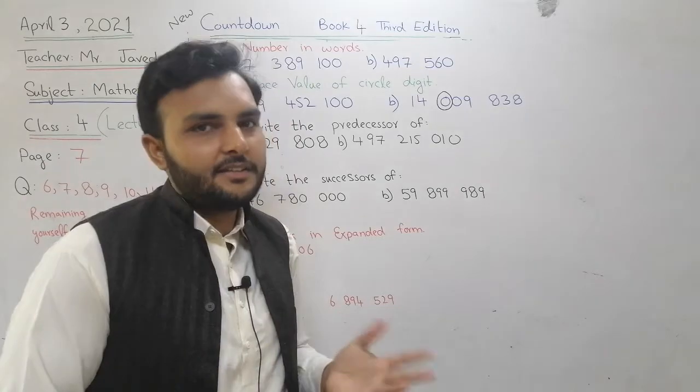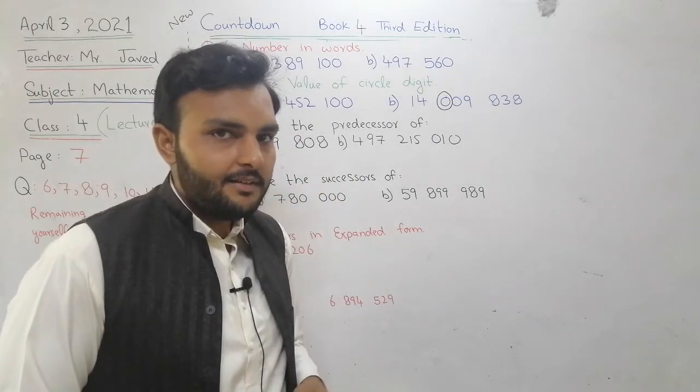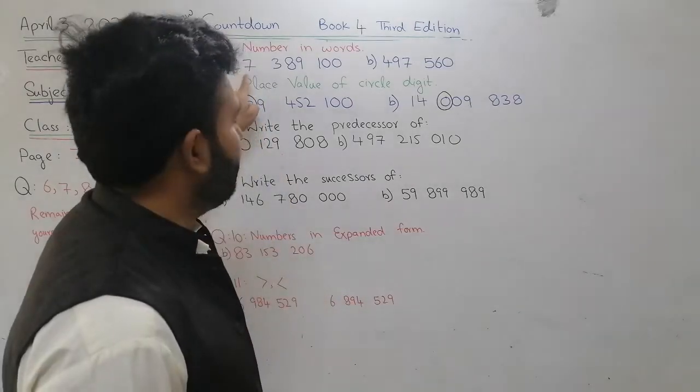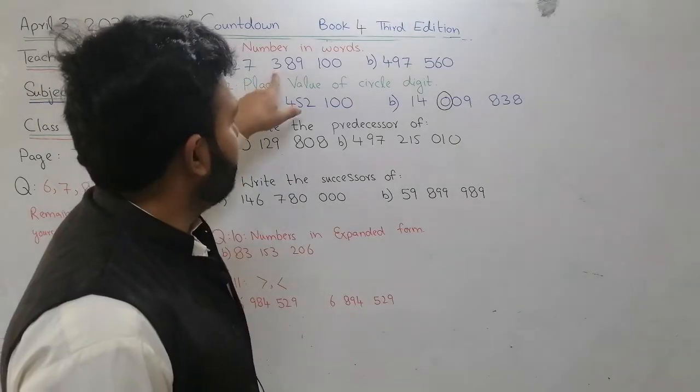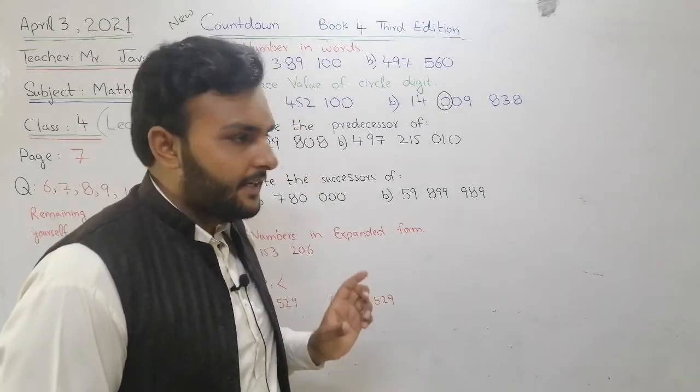If I ask, tell me the place value of 2. 20 million. Yes. The place value of 7: 7 million. The place value of 3: 300,000. Clear, all of you?